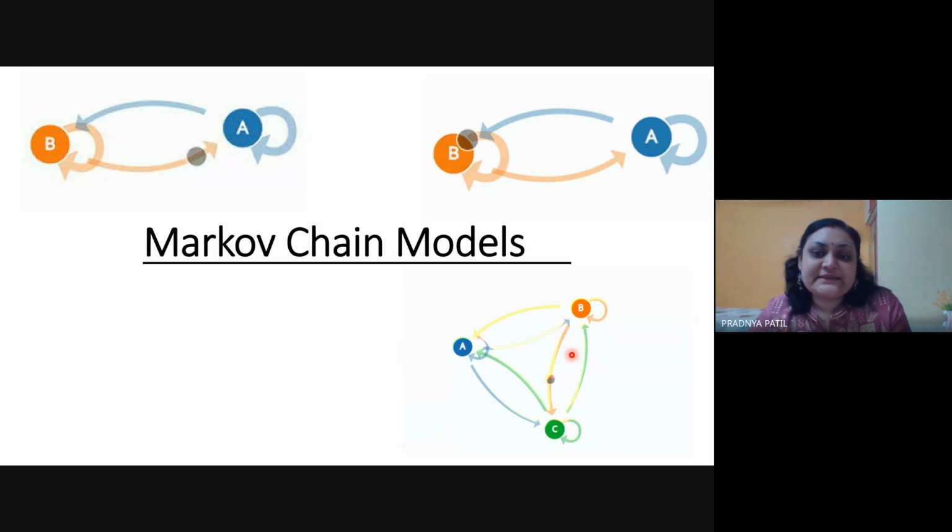Okay, so as you can see on this slide, there are some transition diagrams. We have different states like A state and B state. There can be a transition from A to B or B to A, or a self loop, A to A, B to B, or there can be multiple. Like in this diagram, we have these three states A, B, C, and apart from transition from A to B, B to C, and C to A, there are again self loops for B and C nodes as well.